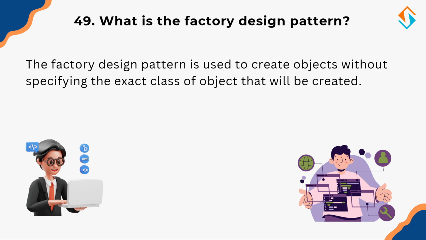So, what is the factory design pattern? The factory pattern is a design pattern used to create objects without specifying their exact class. It delegates object creation to a separate method, promoting flexibility and reusability. Think of a car factory. You can request a car, but you don't need to know the specific manufacturing details. The factory produces different car models based on given parameters. This pattern is widely used when multiple object types need to be created dynamically while keeping the code base maintainable.